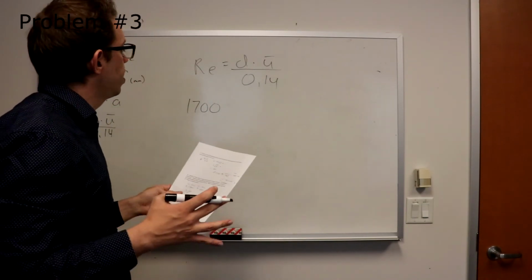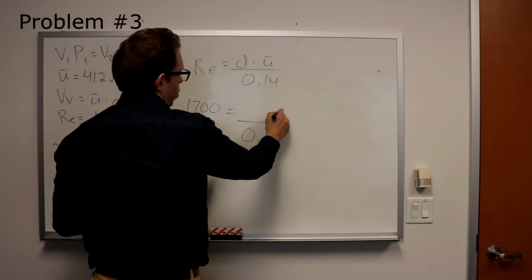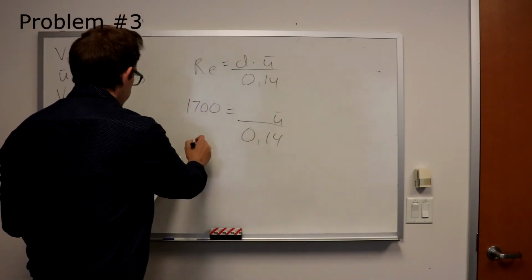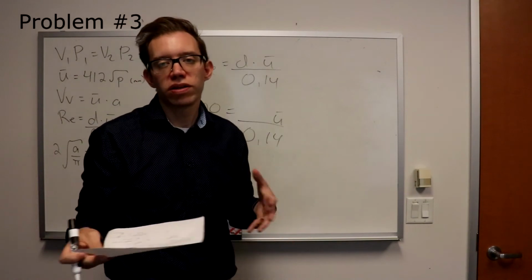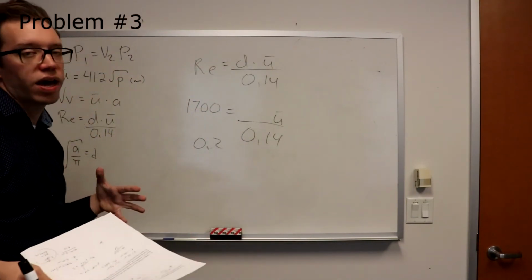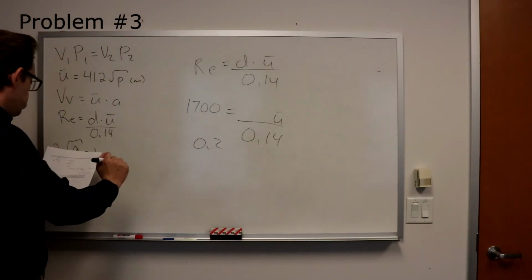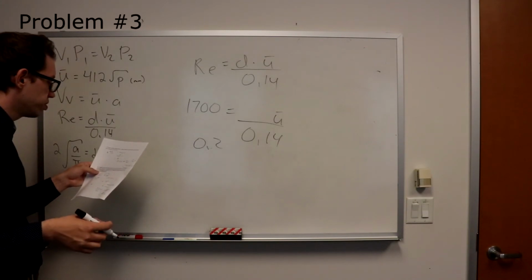We're really almost there. So you have this. You want to solve for U. Now you don't have the diameter yet, but I gave you the cross-sectional area. So this is where you just use the pi r squared equals your area equation, substituting the radius for diameter, which is 2 of r. And anyway, it comes out like this. 2 times the square root of the area divided by pi is your diameter.